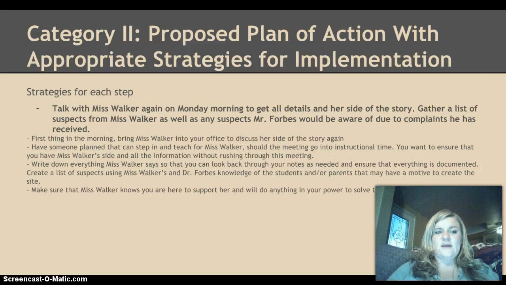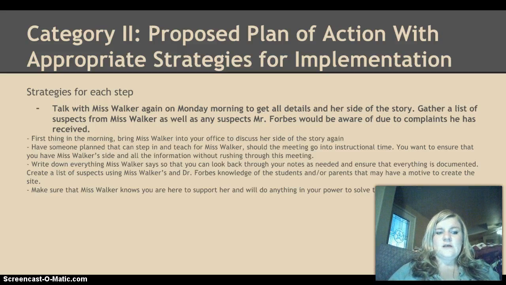These are the strategies I would take for each step. So for talking with Miss Walker again on Monday morning to get the details and her side of the story and gather the list of suspects, first thing in the morning I would bring Miss Walker into my office to discuss her side of the story again. I would have someone planned that can step in and teach for Miss Walker should the meeting go into instructional time. I want to ensure that I have Miss Walker's side and all of the information without rushing through the meeting. I would write down everything Miss Walker says so that I can look back through my notes as needed and ensure that everything is documented.